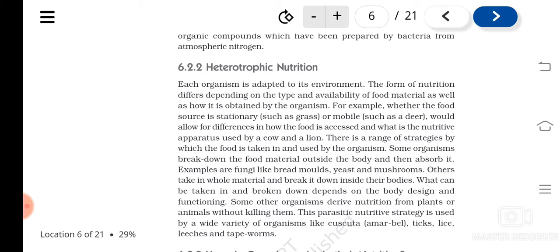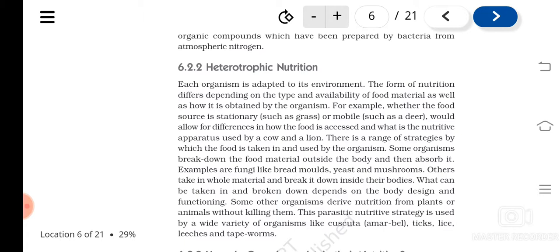One is known as the assertion and the other is known as the reason. You will be getting four options: A, B, C, D. The options you have to select after reading the assertion and reason. The first option A is that both the assertion and reason are correct, and the reason is the correct explanation of the assertion.